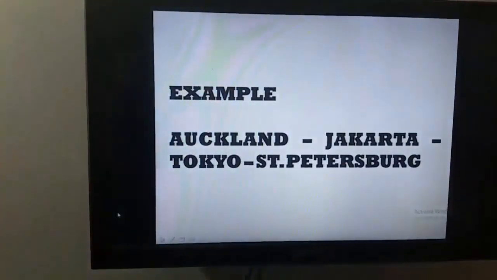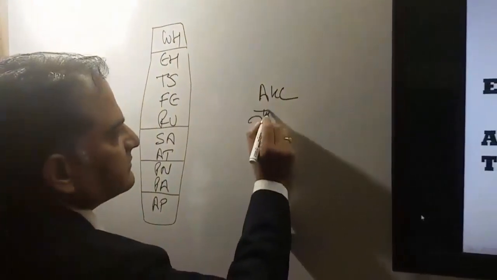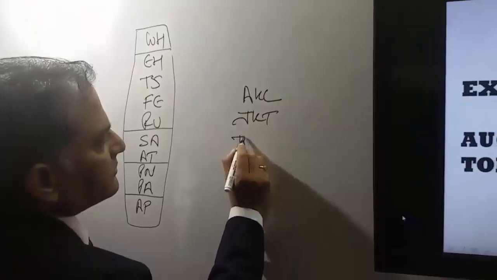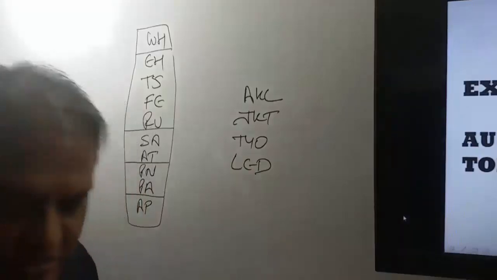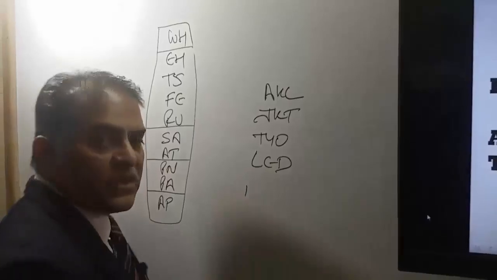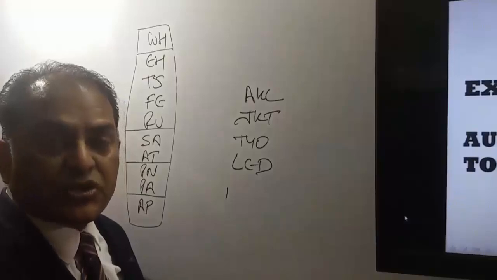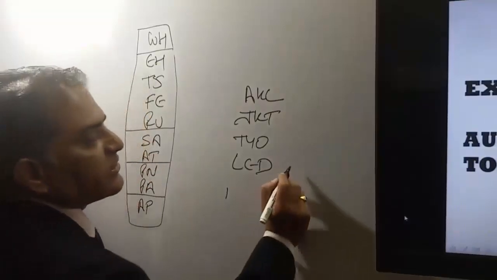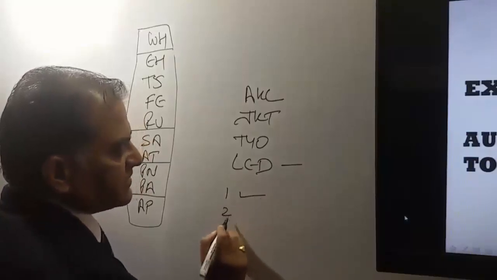Now very first is Auckland, Jakarta, Tokyo and St. Petersburg. Now for RU also, our itinerary has to satisfy three conditions. Very first is your journey should start from Moscow or St. Petersburg, or destination point should be Moscow or St. Petersburg. Here our destination point is St. Petersburg. That means this itinerary has satisfied the very first condition.